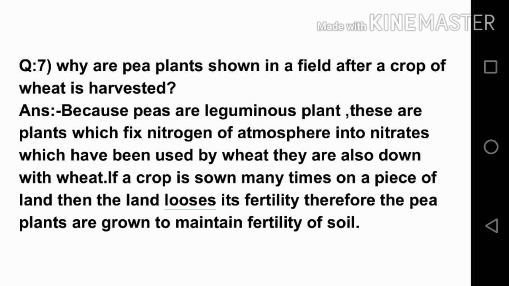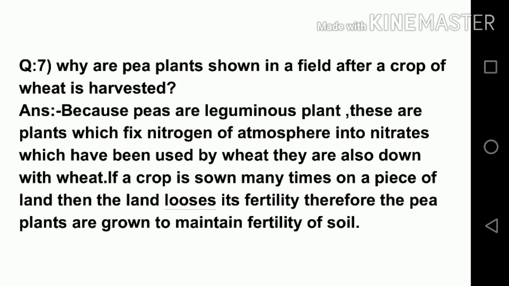Here is our 7th question. Why are pea plants sown in a field after a crop of wheat is harvested? So students, we know that the pea plant is a leguminous plant, and leguminous plants have nitrogen fixing bacteria present in their root nodules that can fix the atmospheric nitrogen into nitrates, and that enhances the quality of the soil. And after that, when we grow another crop, that crop will get all kinds of nutrients. So that is why pea plants are sown in a field after a crop of wheat is harvested.